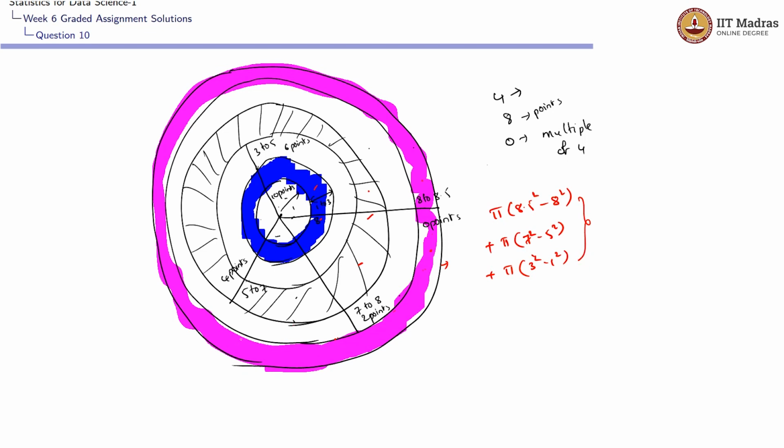The total probability that it could land anywhere would be equal to pi into the total area of the circle, which is nothing but 8.5 square.